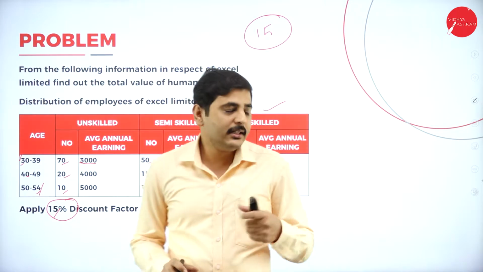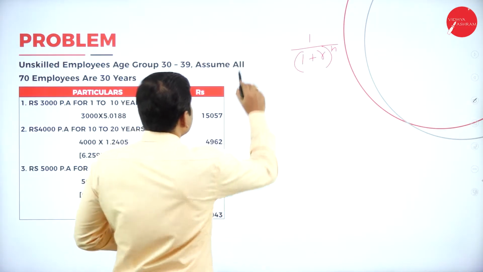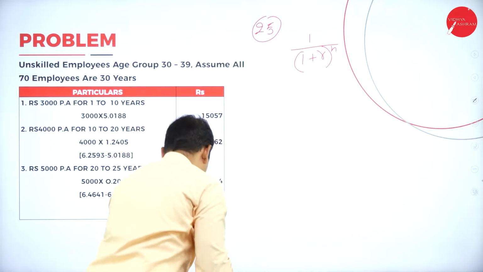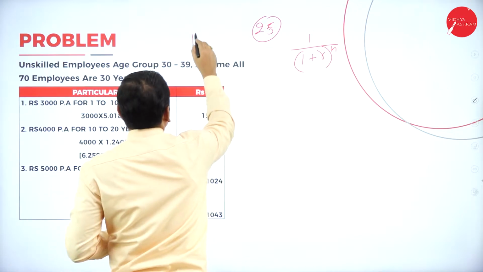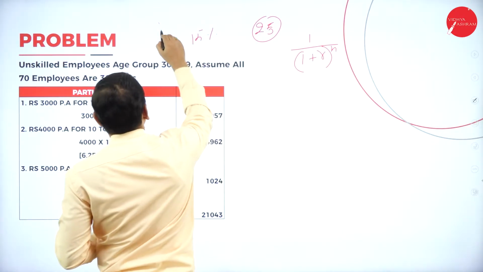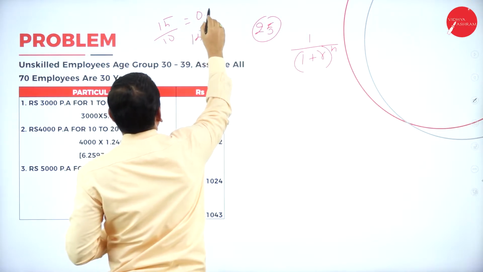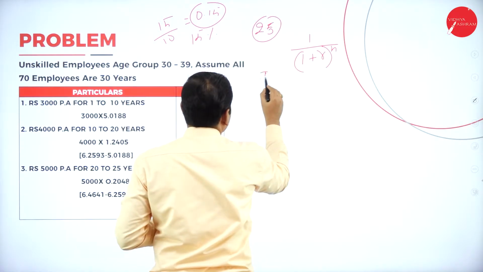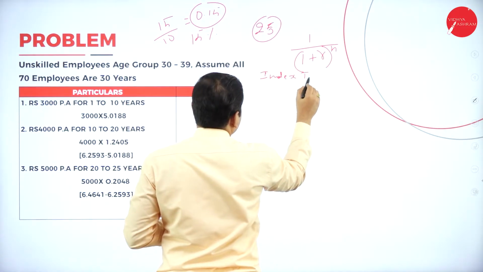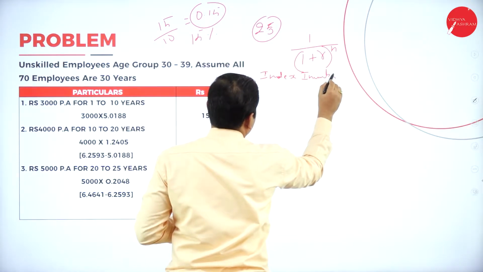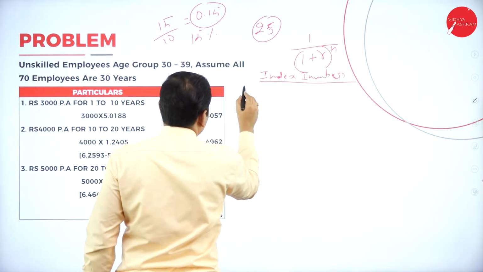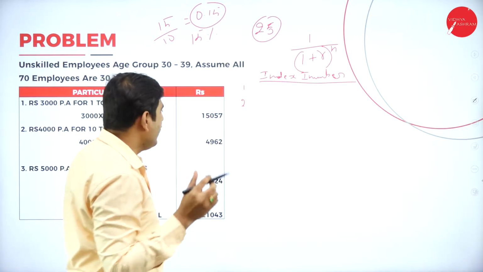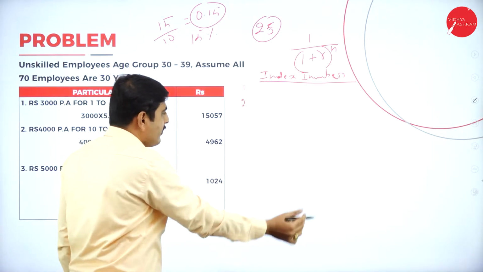So let's calculate the index number for 25 years. Let's apply the formula. What is the discount rate? It is 15%. 15% means 15 divided by 100 equals 0.15. Now let's calculate the index number. For how many years? What is the age difference? We have 25 years age difference. So let's calculate for 25 years.